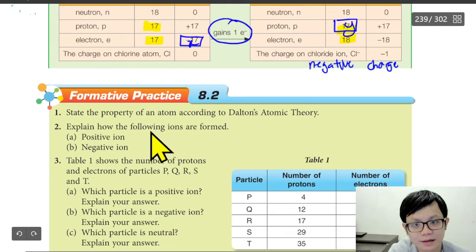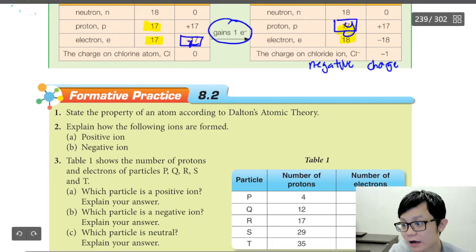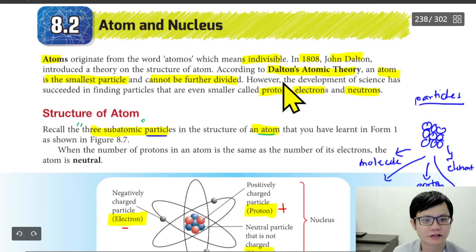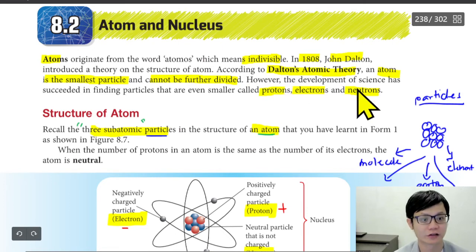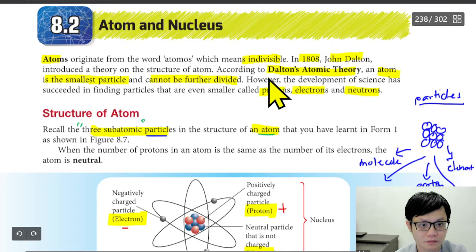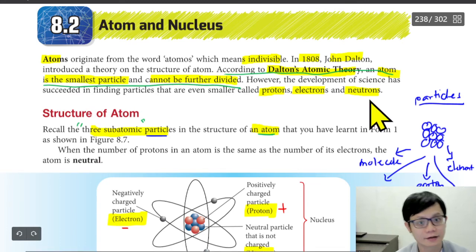Okay, let's look at question number 1: state the property of an atom according to Dalton atomic theory. So the answer will be here. According to Dalton atomic theory, an atom is the smallest particle and cannot be divided further.